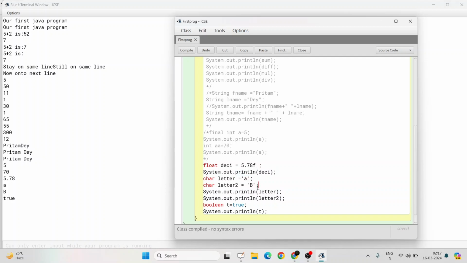Now A and B, only a single A and only single B is getting printed. No quotes will be printed. Of course not. Here it was not printing the double quotes, so why would it print over here? And at last boolean t equal to true, so it is printing the keyword true. What is the purpose of boolean? Why do we use it? We will understand it later. Just understand that boolean is a data type which can only contain two values, true and false.